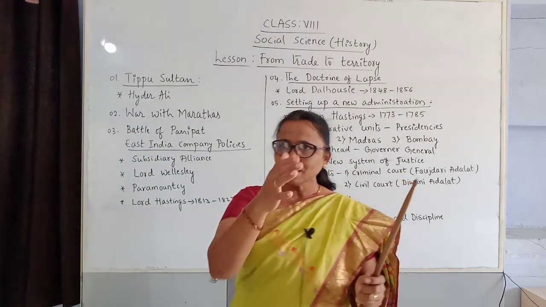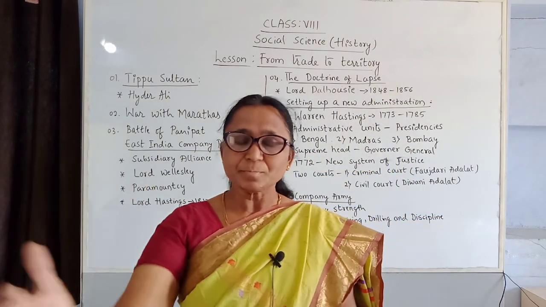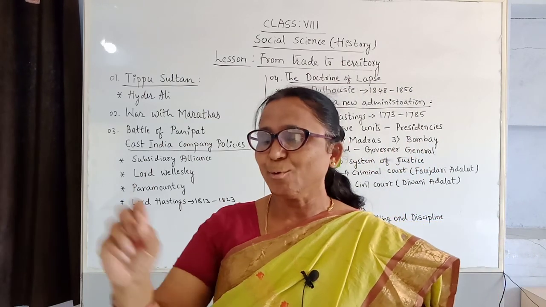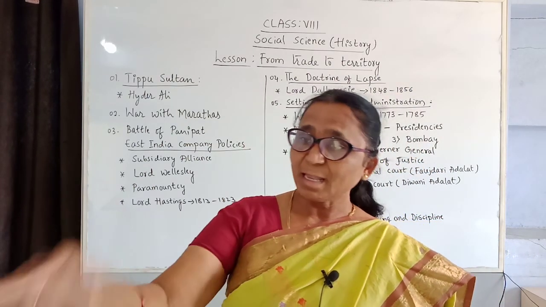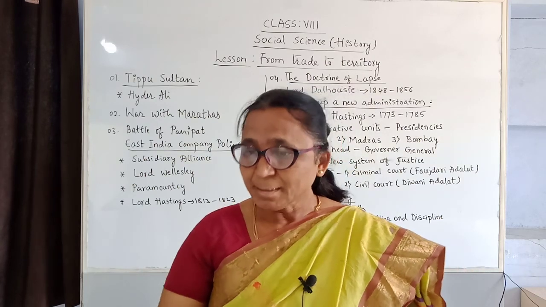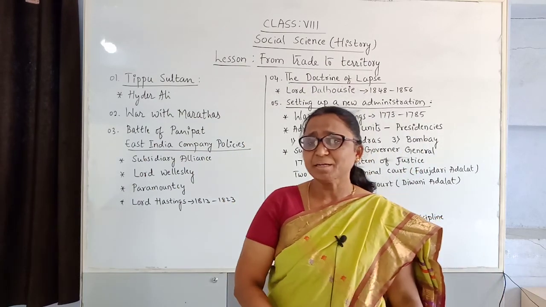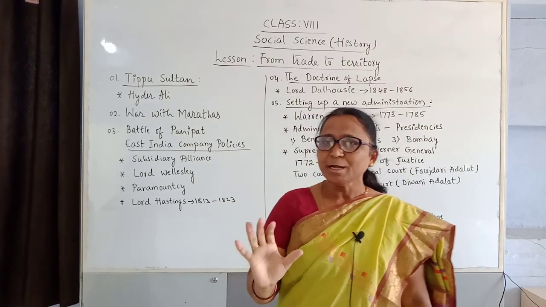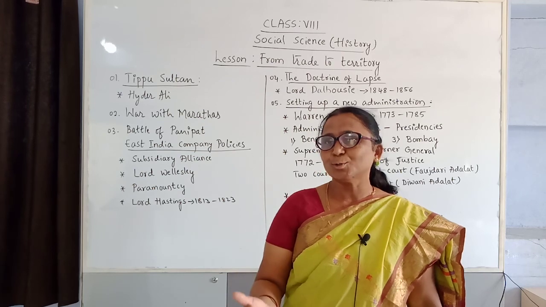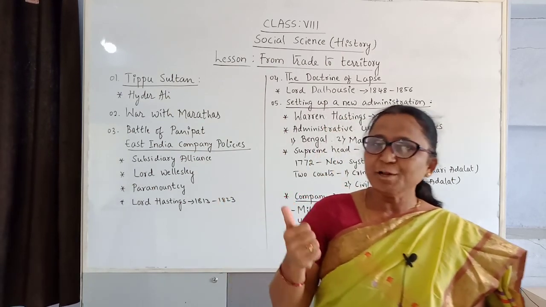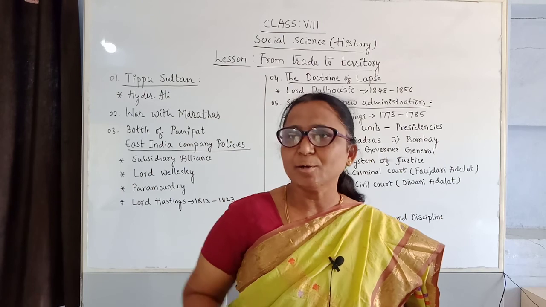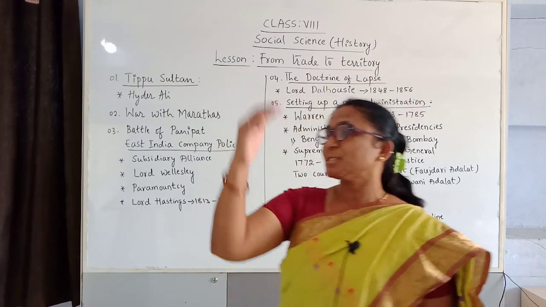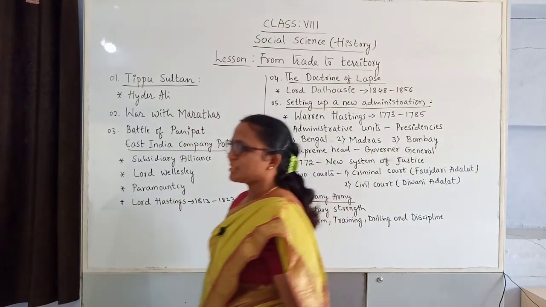Now we'll come to the East India Company policies. Here we are seeing how the British controlled the territories. First they attacked Bengal, and afterwards Mysore, and again the eastern part of the country. Once they conquered one country, they gained the confidence to control more, and they became the fully supreme authority. Because of that, the policies were started. So many policies are there.